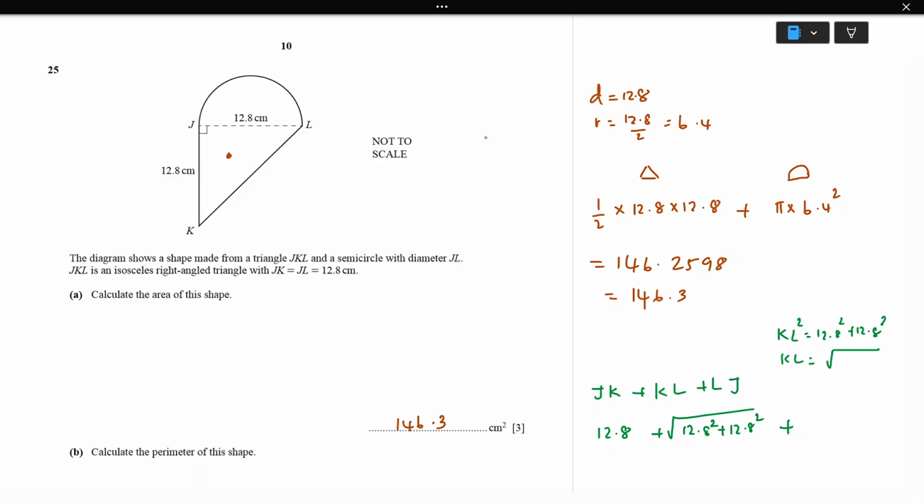LJ is a semicircle, so the circumference of the circle is 2 pi r. Now it's a semicircle, so we divide by 2. 2 got cancelled, only pi r. Pi into radius, and already we found the radius 6.4. When we calculate, our answer is going to be